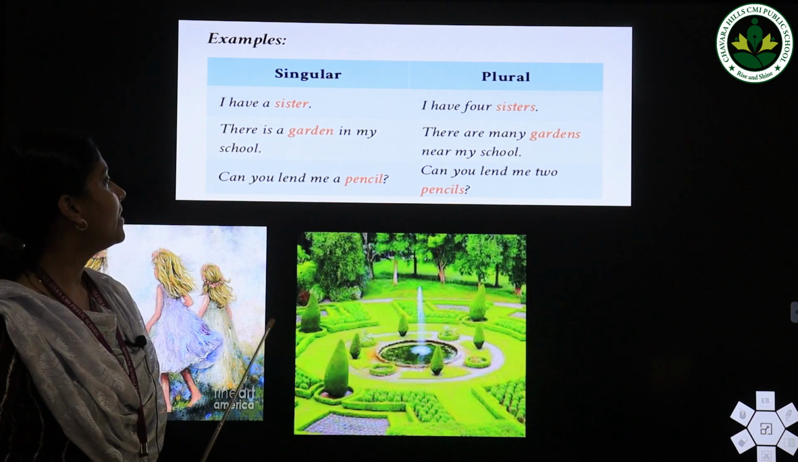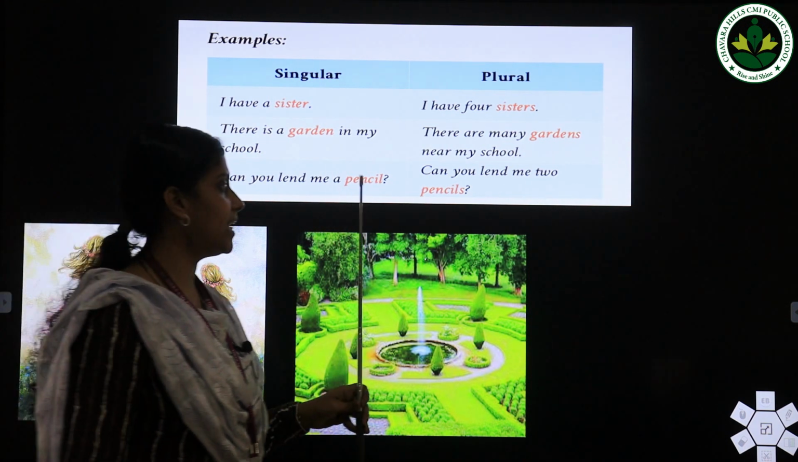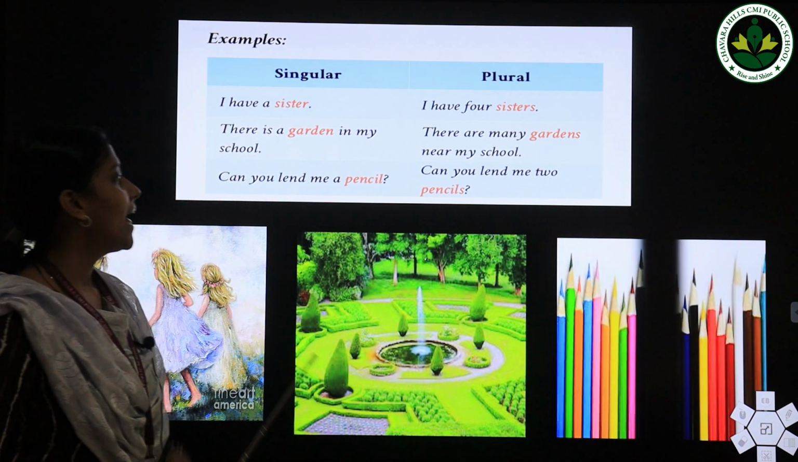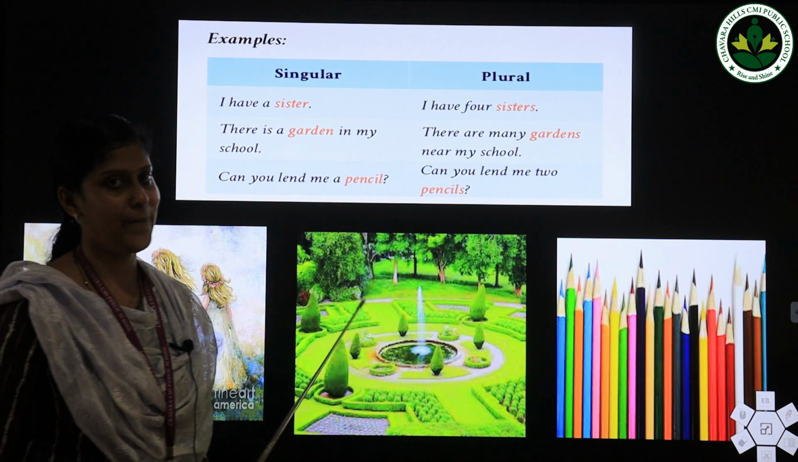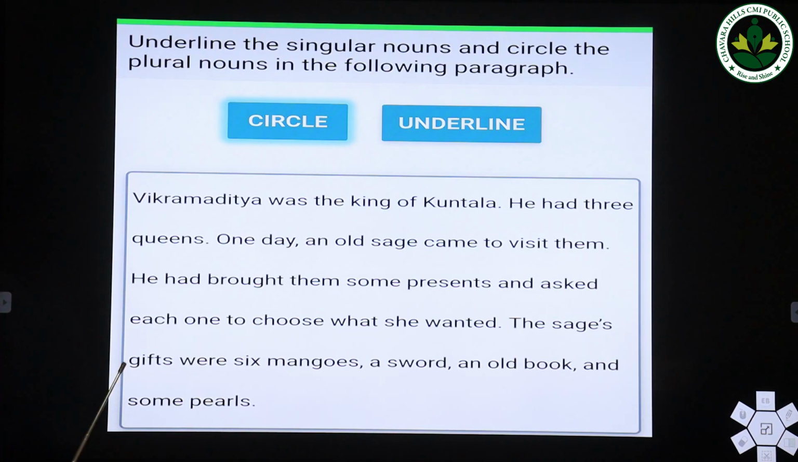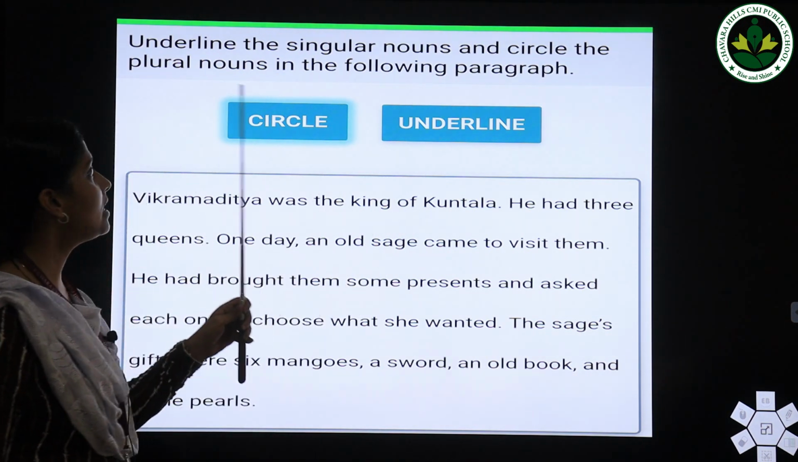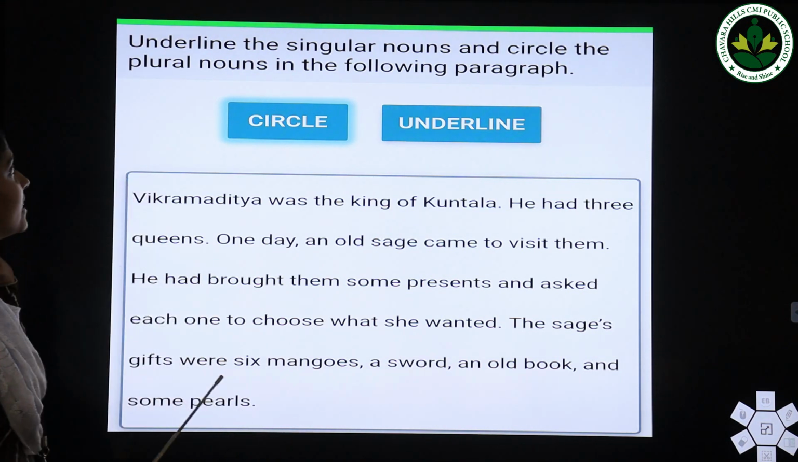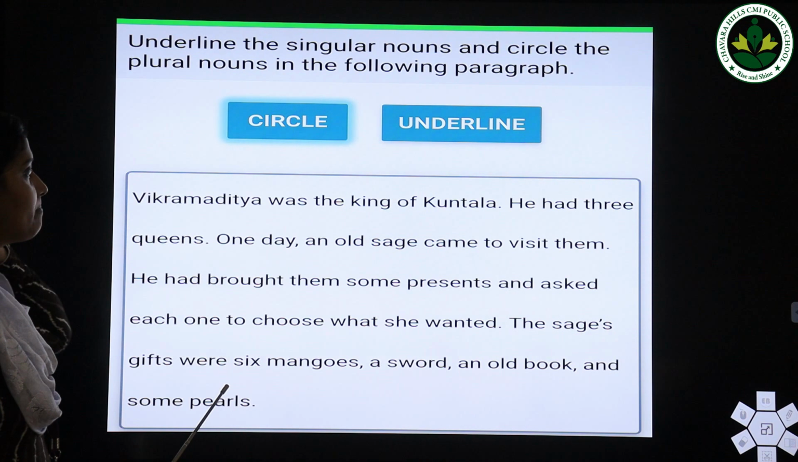Then: can you lend me a pencil? Can you lend me 2 pencils? Here the word pencils is the plural form of the word pencil. Now let's do a small activity. Underline the singular nouns and circle the plural nouns in the following paragraph.